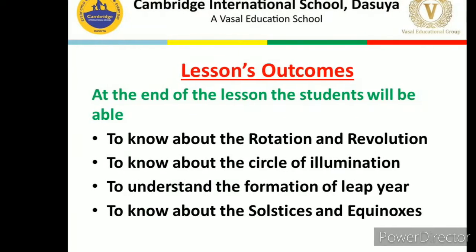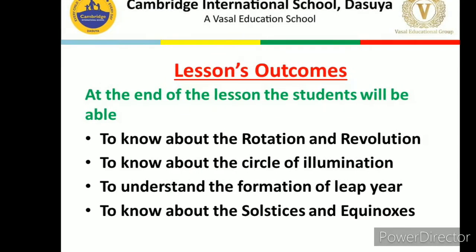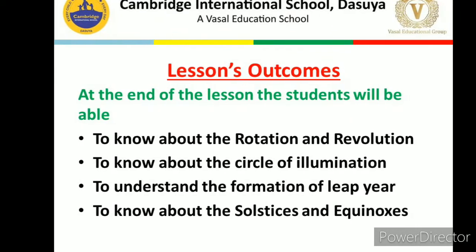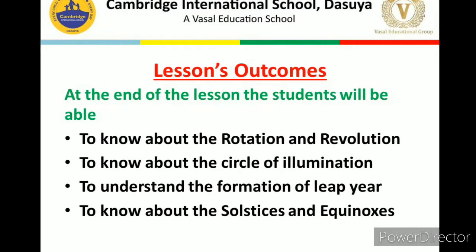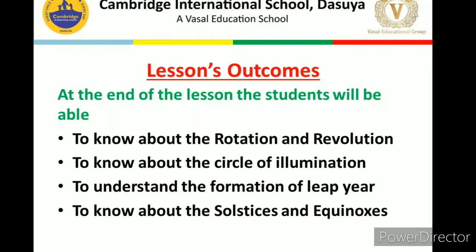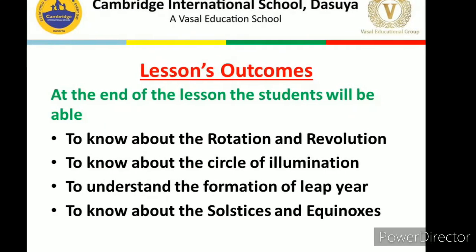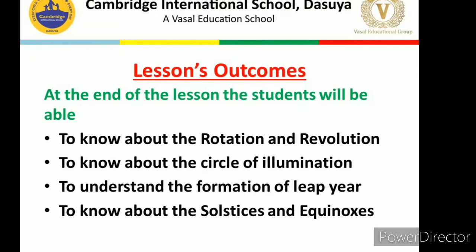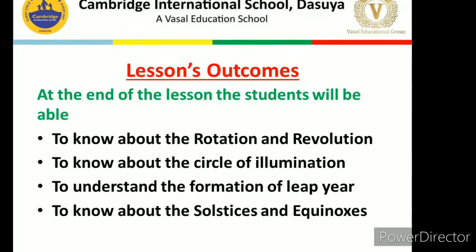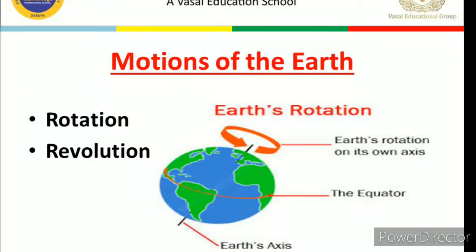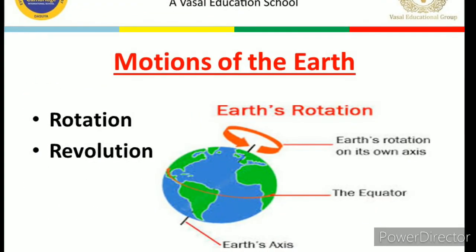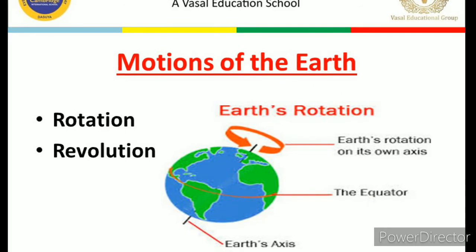At the end of the lesson, the students will be able to know about the rotation and revolution, the circle of illumination, the formation of leap year, and the solstices and equinoxes.